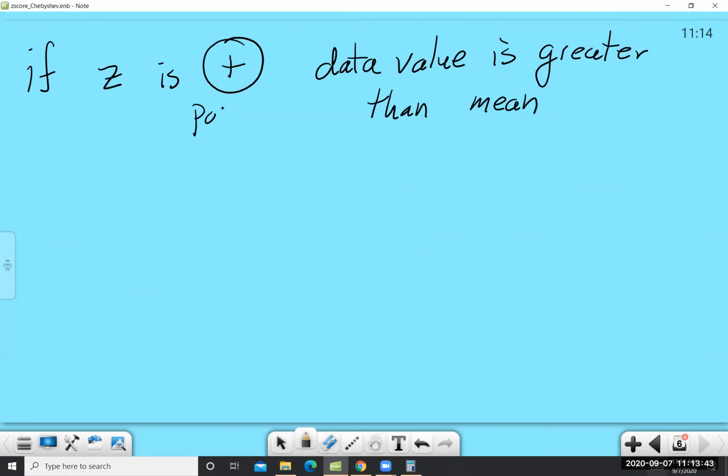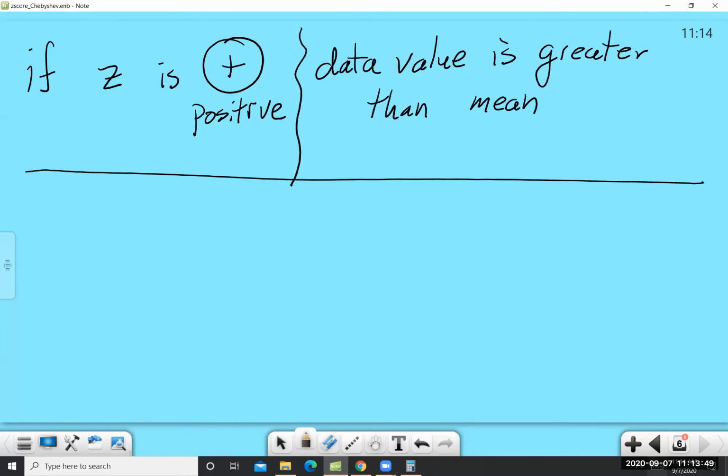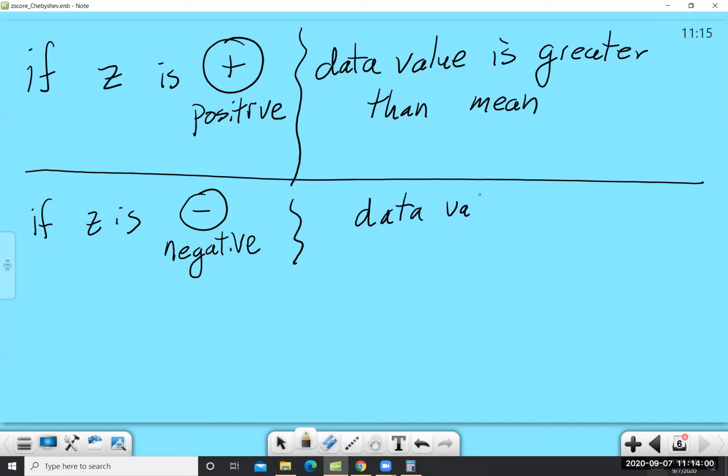So if z is positive, then the data value is greater than the mean. But if z is negative, then the data value is less than the mean. So sometimes students will say that you can't have a negative z-score.